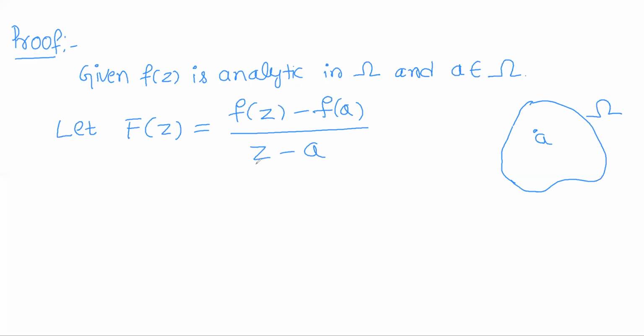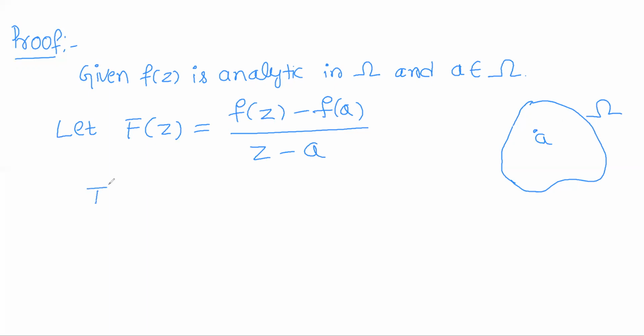If I put z is equal to a, the denominator becomes zero and also the numerator. So at z is equal to a, the right hand side becomes the undetermined form 0 by 0. That means capital F of z at z is equal to a is undefined.